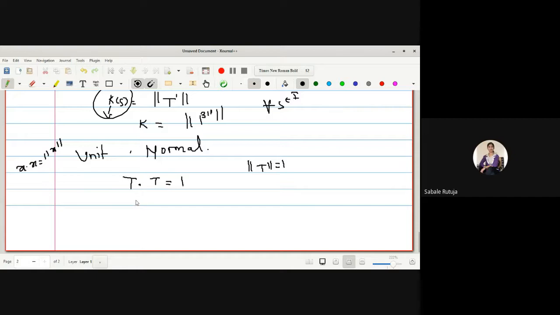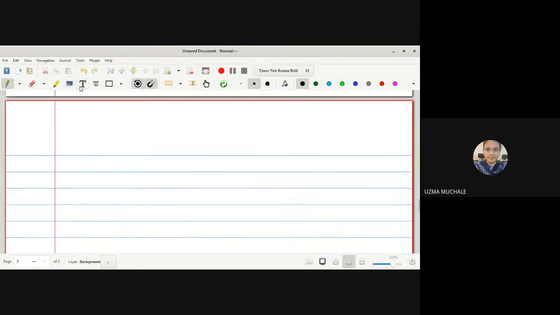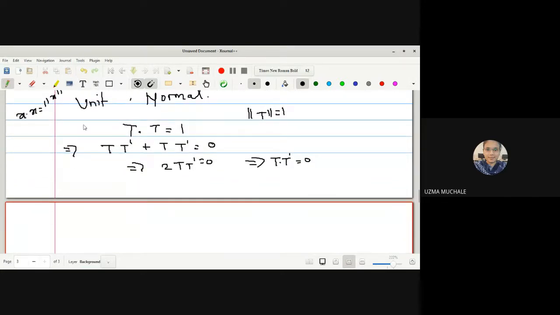Yes, ma'am. So now if I differentiate this, what will I get? T as it is, derivative T dash, plus again T as it is, derivative T dash, which is equal to 0. So I can say 2 times T dot T dash is equal to 0, which implies that, since 2 is non-zero, T dot T dash is equal to 0. Yes? You are simply evaluating the dot product. Is anyone having a doubt for this step? No, ma'am. Okay. T dot T dash equal to 0 means that T and T dash are perpendicular to each other. Yes, ma'am.